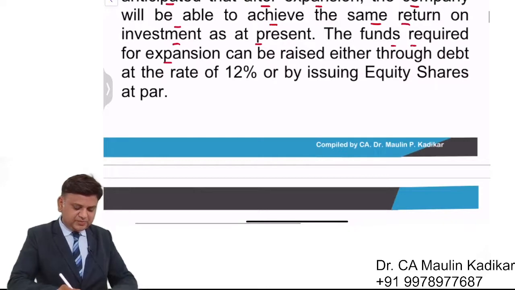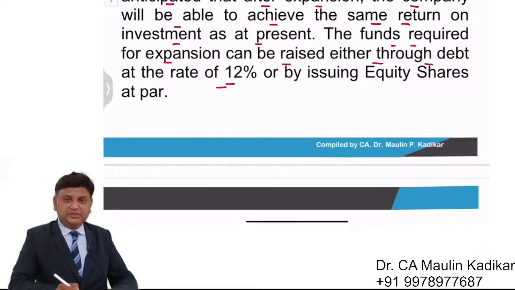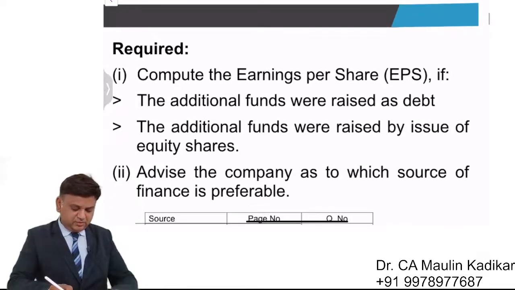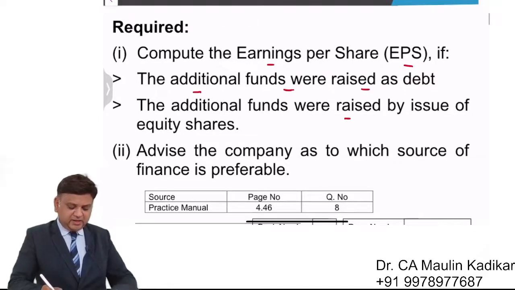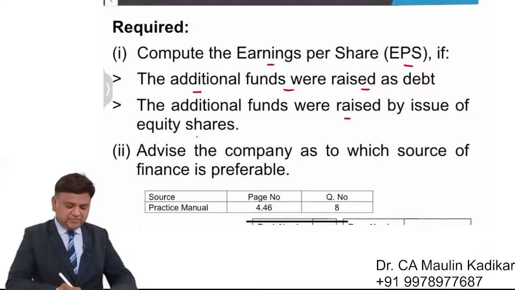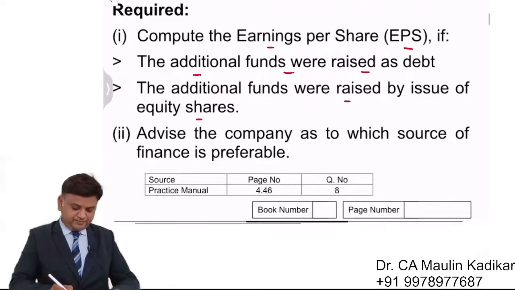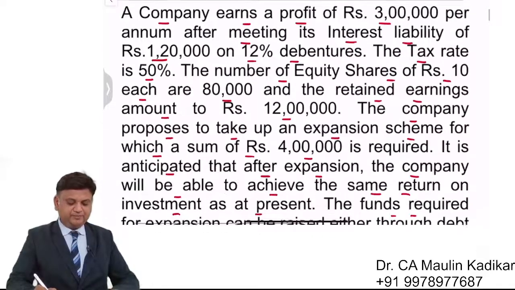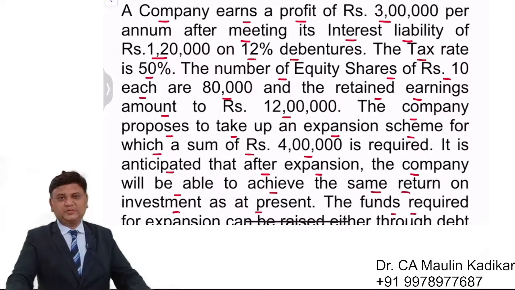Funds required for the expansion can be raised either through debt financing at the rate of 12% or by issuing equity shares at par, that is at face value. Compute EPS if additional funds were raised by way of debt financing and if additional funds were raised by issue of equity shares. Advise the company as to which source of finance is preferable, that is the question. I request all of you to go through the question, please.